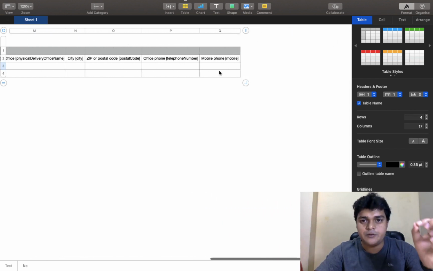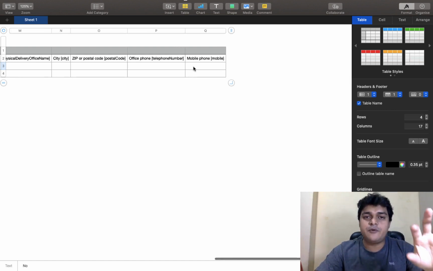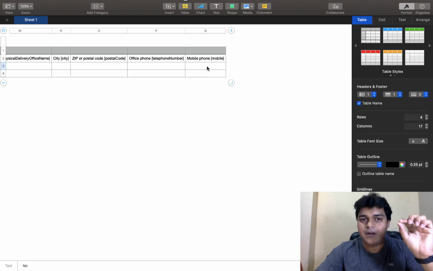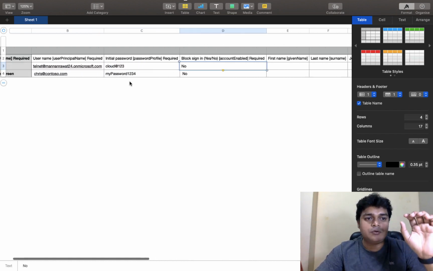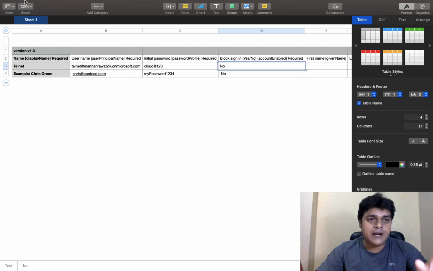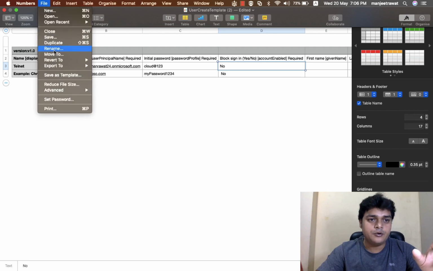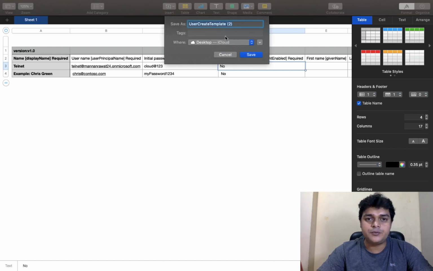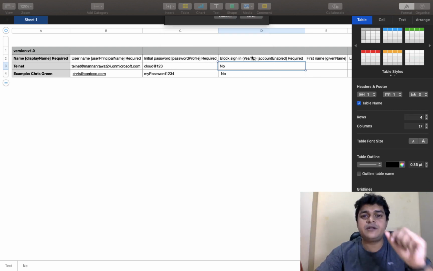In the user profile, you just type information related to the office name, the zip code, and also the mobile number. Then you just need to save the template. I'm going to save it on the desktop with the name user create template test. Okay, so you just save it.